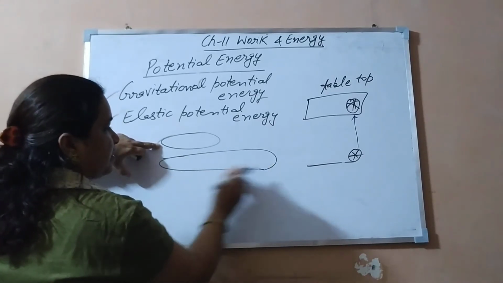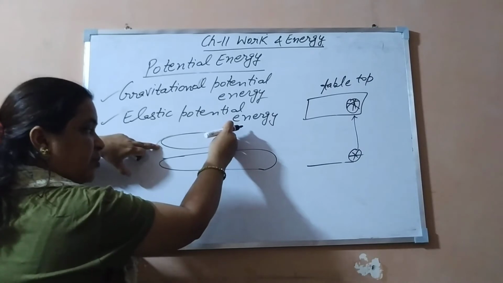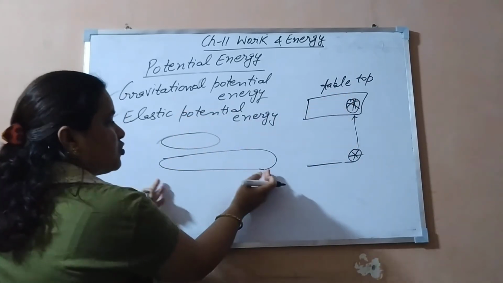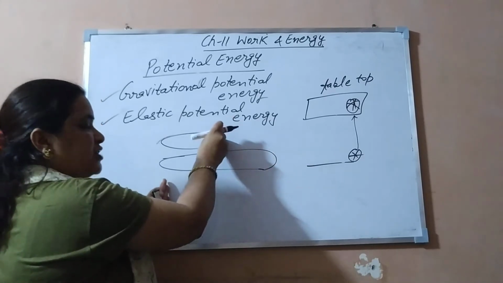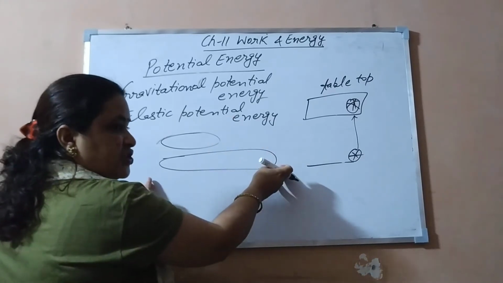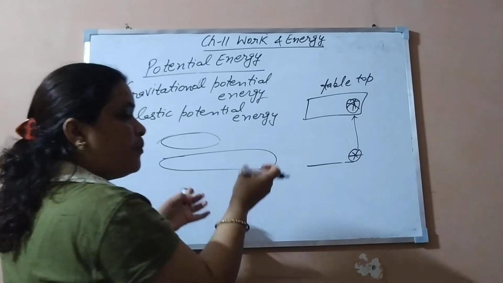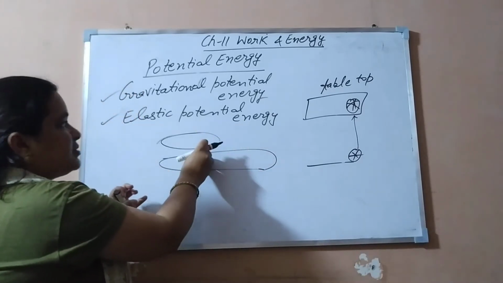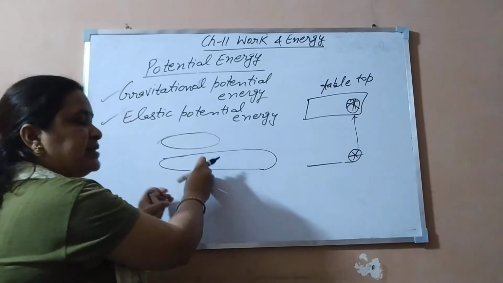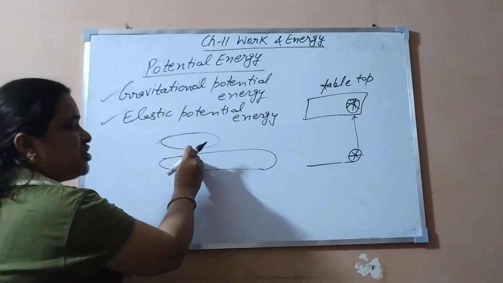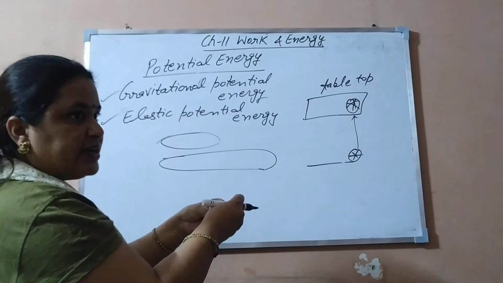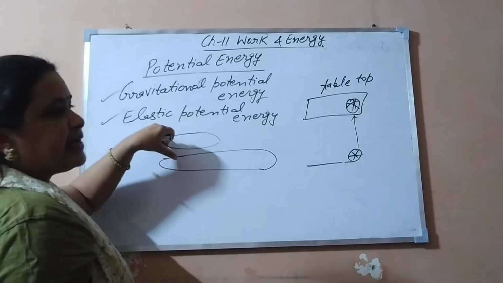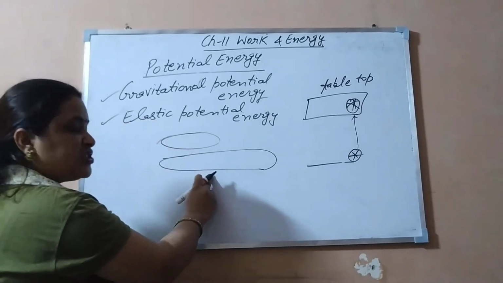So what would happen when you do work on this rubber band? It gets stretched. So there is a change in its length. We will say that by applying force on it, its length gets changed. So displacement is there. This work done on the rubber band is stored as potential energy in the rubber band. When you leave the force, again it will regain its own shape due to its elasticity. So we have changed the shape here.